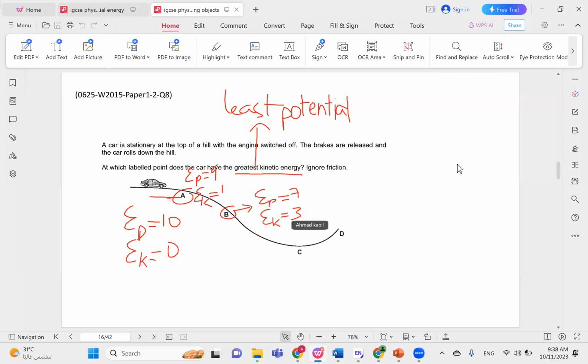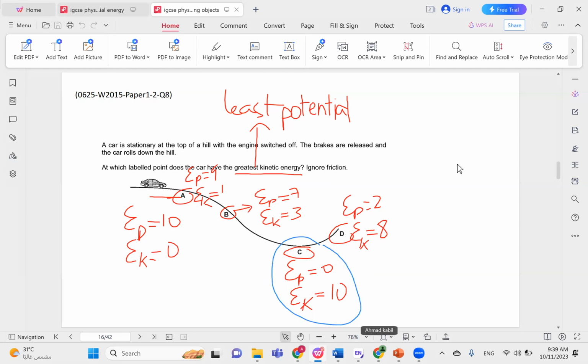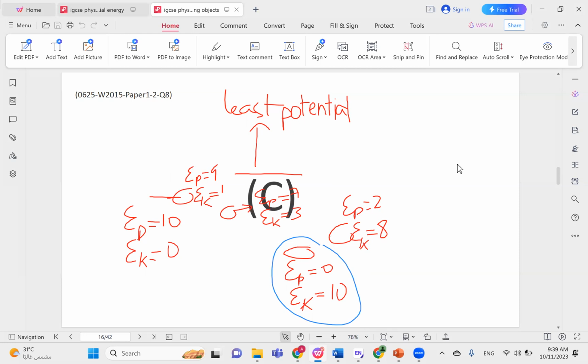And we usually take the lowest point to have 0 potential energy, relatively. So the kinetic energy here would have to be 10. And then it starts moving back up. So here the potential energy maybe is 2 and the kinetic energy is 8. So at the point where we have the least potential energy, which is basically point C, we have to have the greatest kinetic energy so that the sum is always 10 because energy is conserved. So the correct choice here would be choice C.